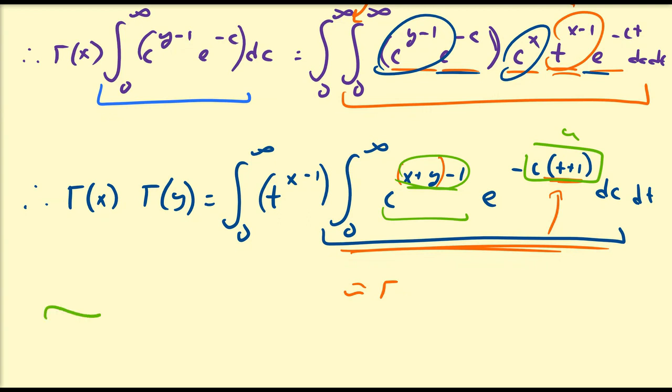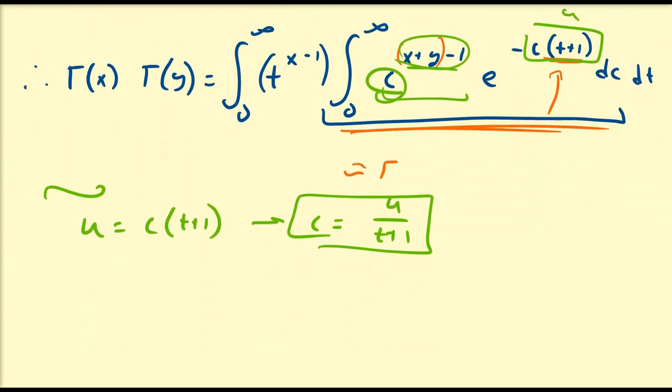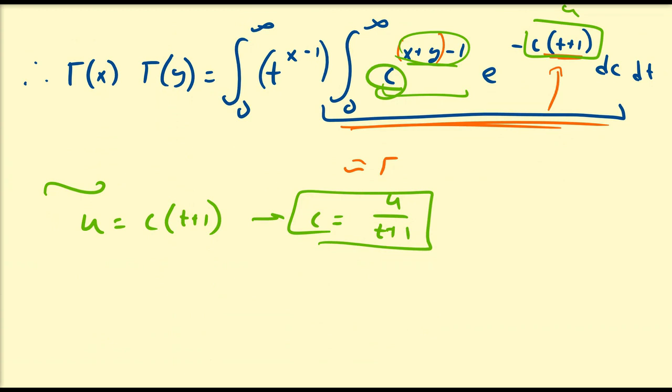So what we're going to do is let u be equal to c times t plus 1. That's going to give us a minus u term. So that means c is going to be equal to u divided by t plus 1. All right, so we're going to replace that right where that c is. So what do we have?